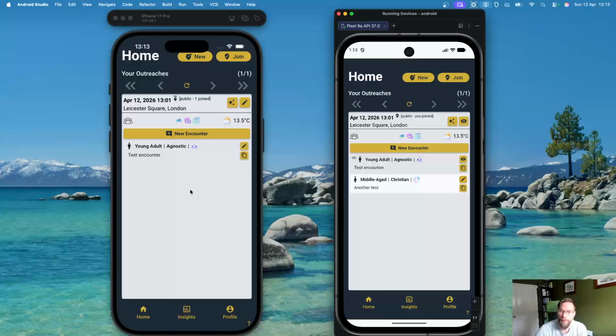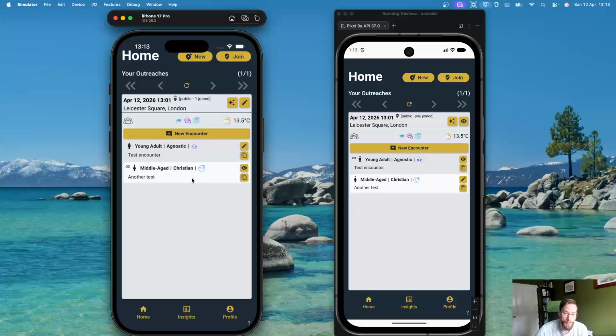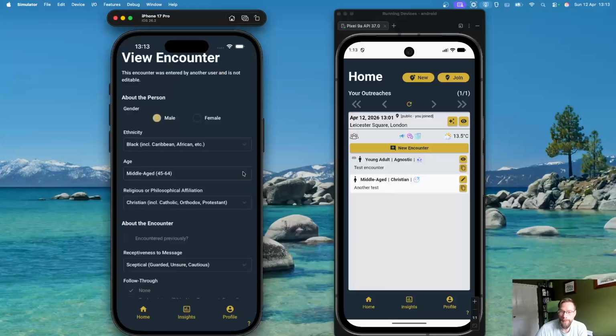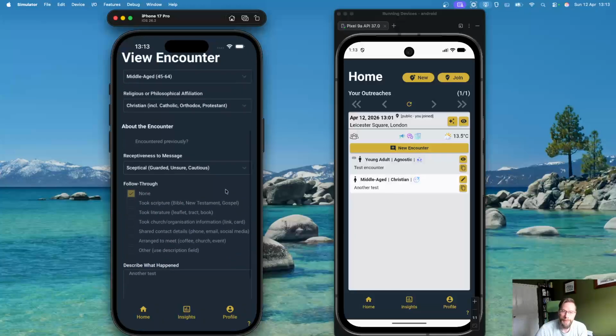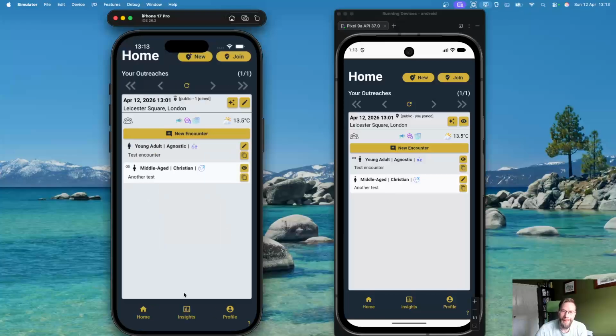Now, if the organizer comes in, they click a refresh, they will actually see that encounter now, but with an eye icon here instead of a full edit capability. So they will be able to again see the details of that encounter. They wouldn't be able to edit it because it's not their own. But you can see how this sort of works. Both parties can see everything that's going on here, all the encounters that are happening, all the information is shared. It's just the guarding of the edit capability and management of data, just to make sure that all owners have the edit rights. No one else does, even though the information is shared.